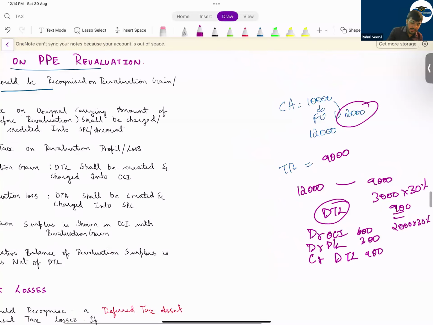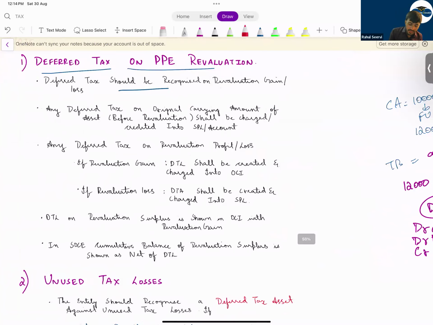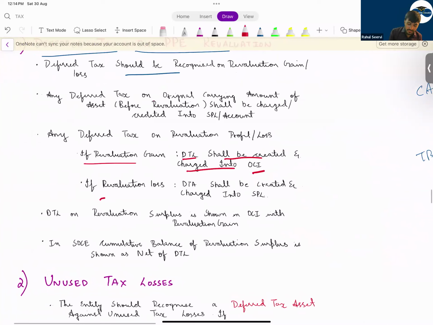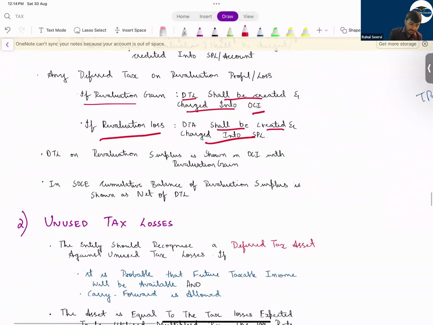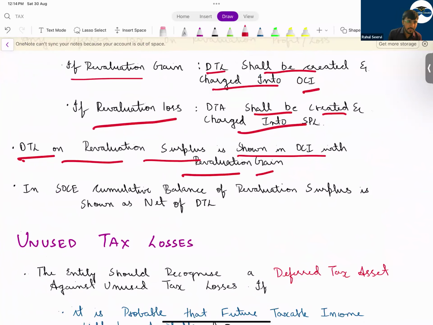This is the accounting of deferred tax calculation for revaluation. So if revaluation gain, DTL shall be credited and charged to OCI. If revaluation loss, DTA shall be created and charged into PNL. Revaluation gain goes to OCI, revaluation loss directly to PNL. Deferred tax liability on revaluation gain is shown in OCI within revaluation gain.